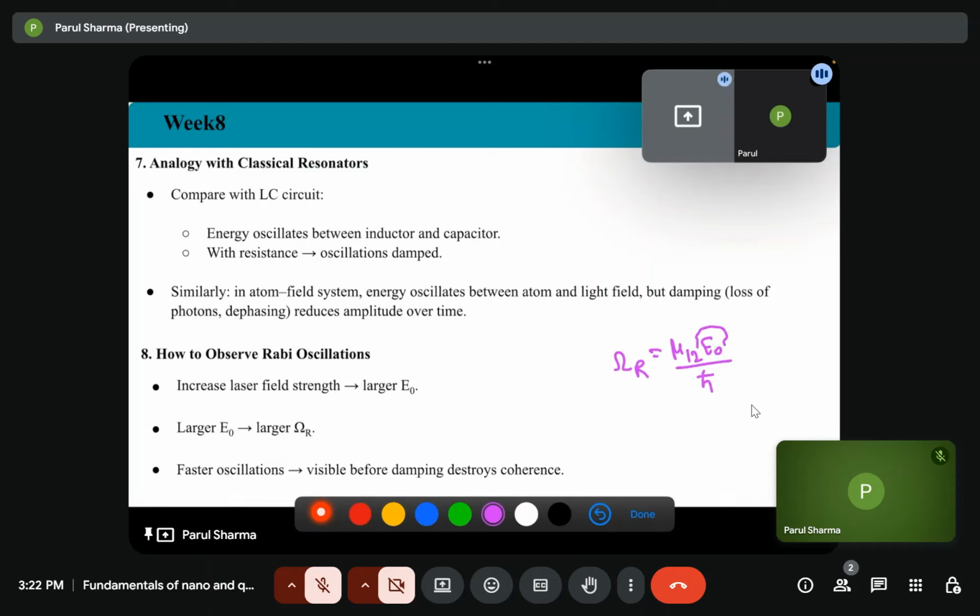So if we increase the e naught, that is the electric field amplitude, then we can observe Rabi oscillation. So for that, we can increase the laser field strength, because larger E naught, larger omega r. Faster oscillation will be visible before damping destroys the coherence.